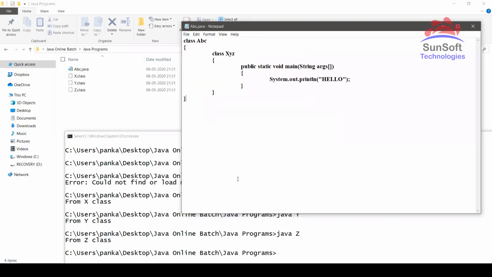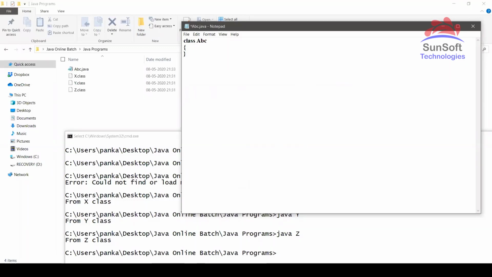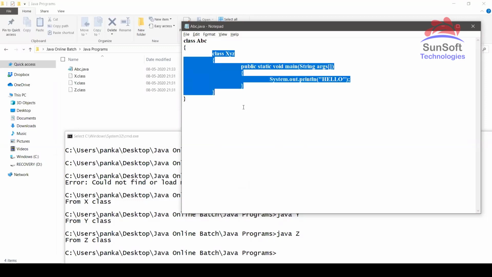Yeah, so this is the program. This time, if it is outside the class, then we know what is going to happen, right? If it is outside, yes, we know that it will create 2 different .class files. One is abc.class, one is xyz.class. But now if there's a class within a class, then what will it do?